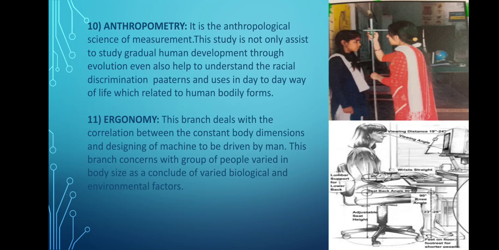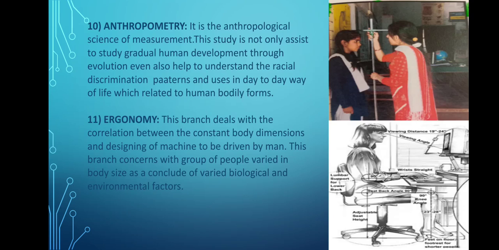It also helps in understanding racial differences and patterns, and in the day-to-day ways of life, which are exclusively related to human biological forms, right? So anthropometry has many other subfields like osteometry, somatoscopy, somatometry, etc.